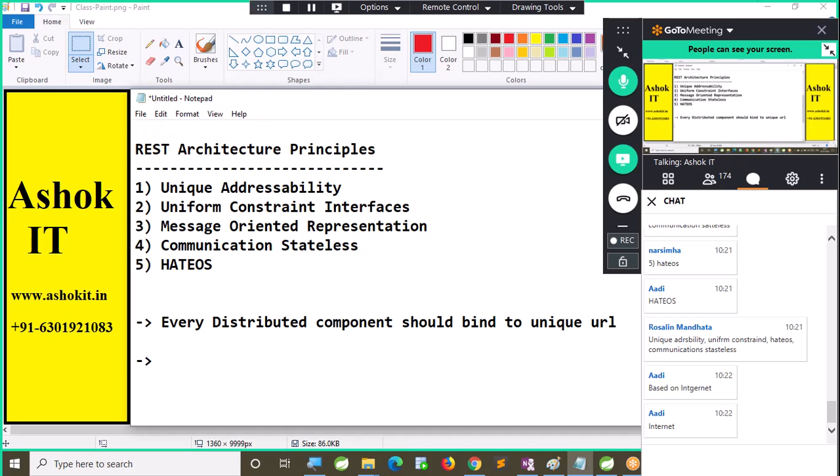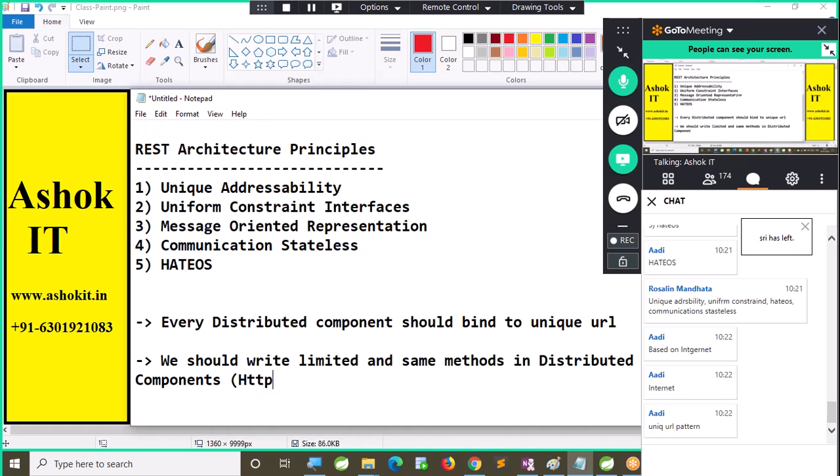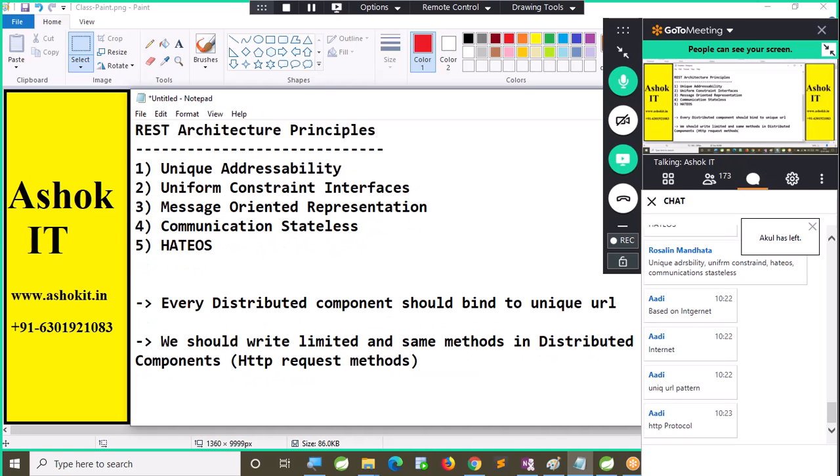Uniform constraint interface. We should write limited and same methods in distributed components. How can we do that? With HTTP request methods. Whatever methods you write in the REST API, you should bind those methods to HTTP request methods like get, post, put, delete.